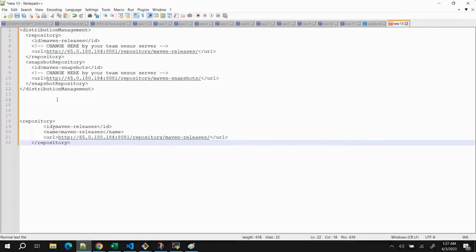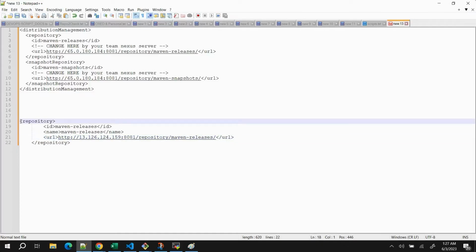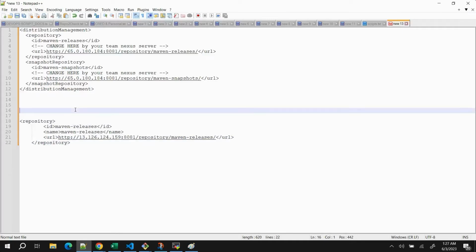Now what things do we need to add in our POM? These two things. First of all, I will paste the URL which I have copied. This is the repository URL on which we need to push, and this is the ID, and the same is the name. Also, in case you are using snapshots, then you need to add another one where you provide the ID and name as Maven snapshots and the URL. But as of now, since we don't have any snapshots, we will just go with Maven releases. So this is the one thing we need to add first.